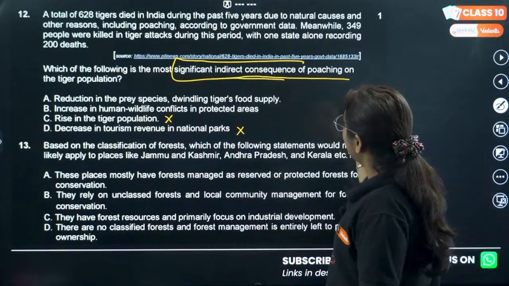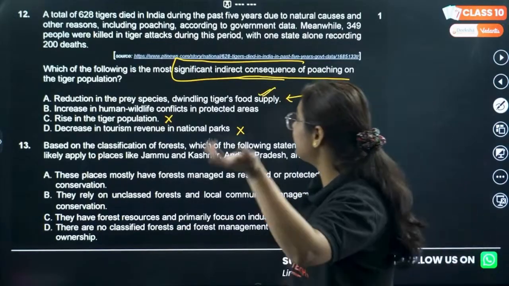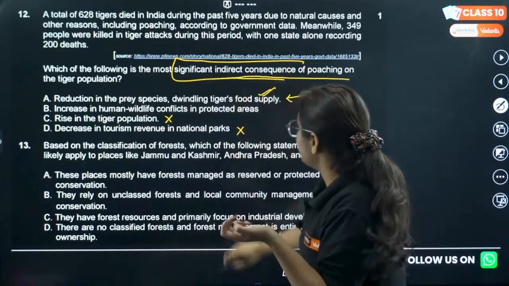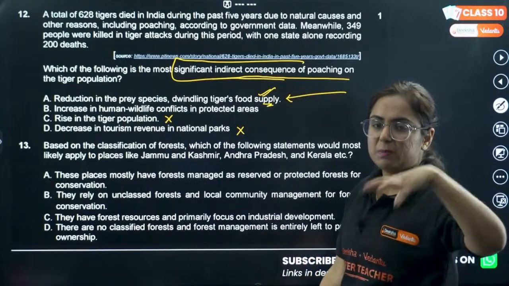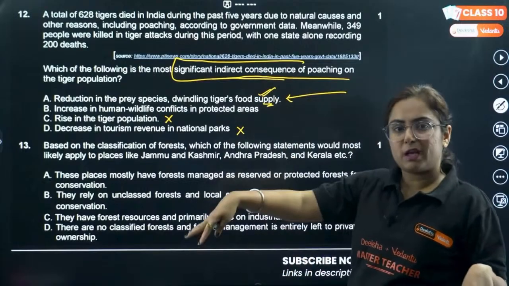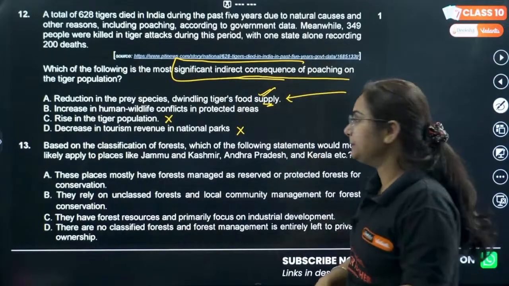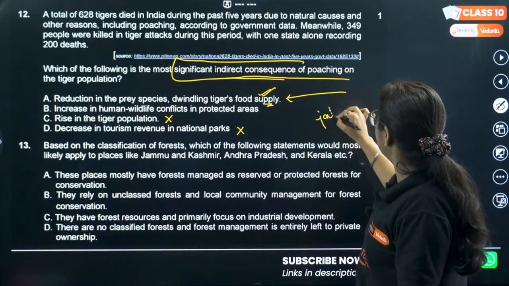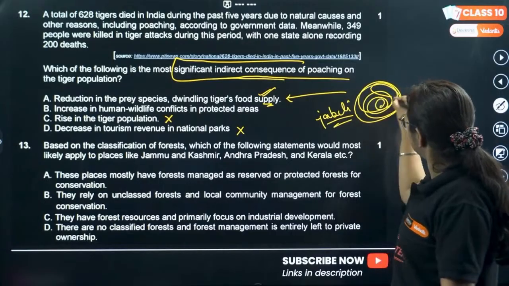Rather, when something like this is happening, it can help, like it helped in the reduction of prey species, right? Because it will dwindle the food supply also. Because the prey species are decreasing, the food supply will decrease, and indirectly it will affect the population of tigers. So, like a jalebi question, I'll call it a jalebi question because it was going round and round.